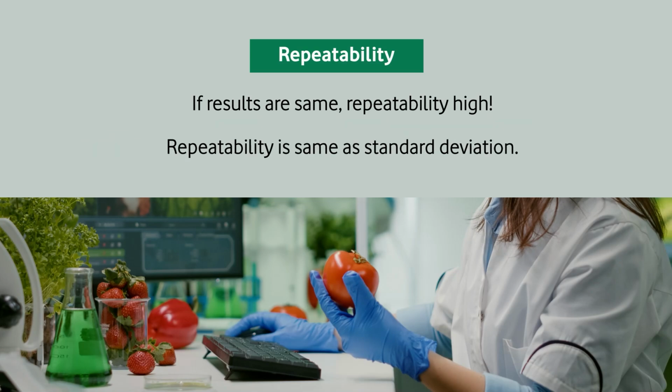If the result is the same, that means repeatability is very high. Repeatability is expressed as standard deviation. So we are looking for an equipment which gives the same result all the time if done in the same laboratory.